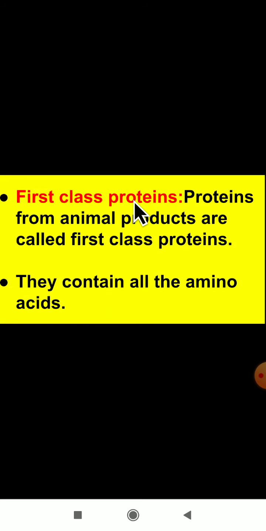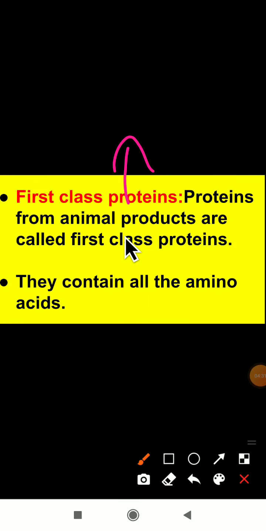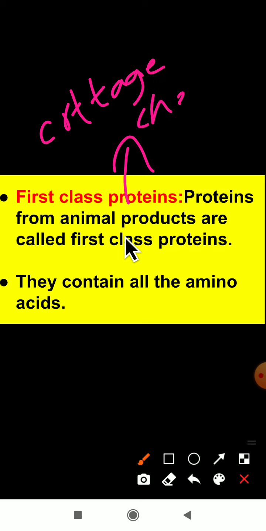In proteins there are again two types. The first one is first class protein. Then what are first class proteins? Proteins from animal products. Can you tell some animal products? Animal products are the milk products, like cottage cheese. Where do we get cottage cheese from? We get it from animals only. So these are what we call animal products.